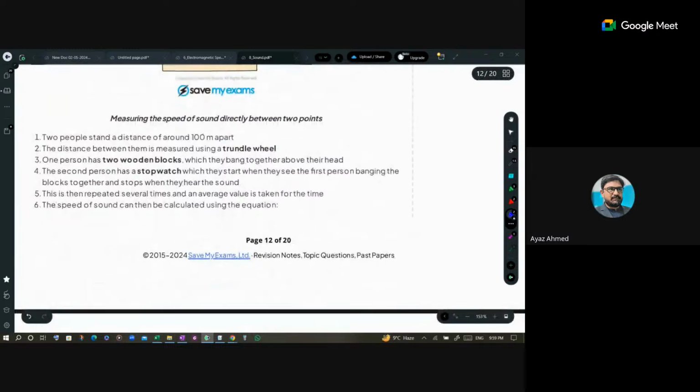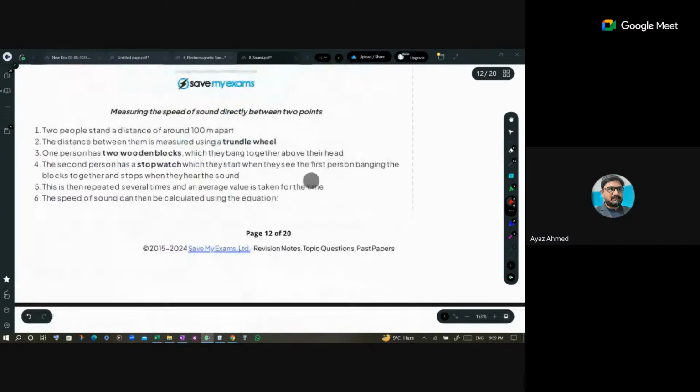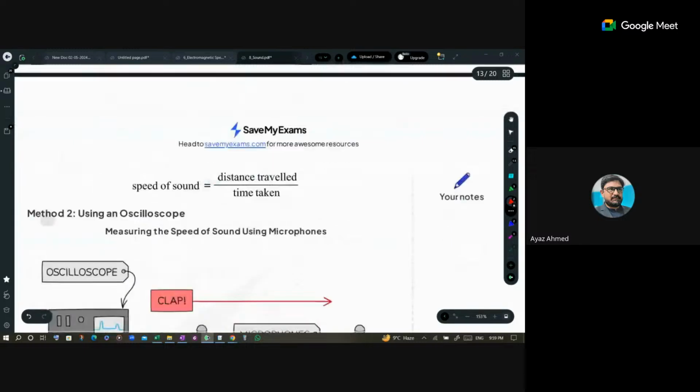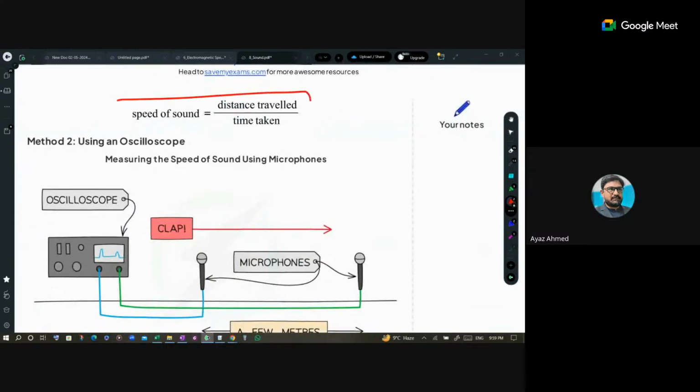So we use that equation because there is no echo taking place. You will use v equals distance divided by time taken. That's a simple equation used over here, right? He has mentioned this because no reflection is taking place.